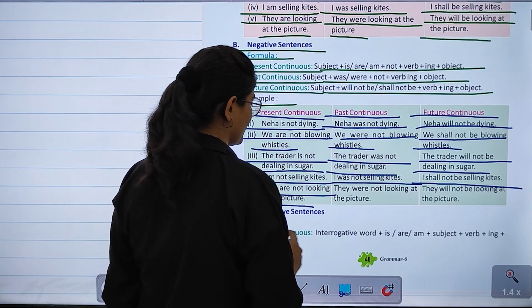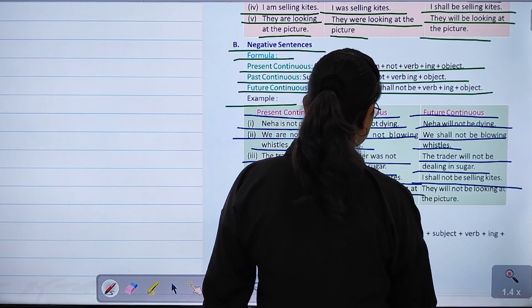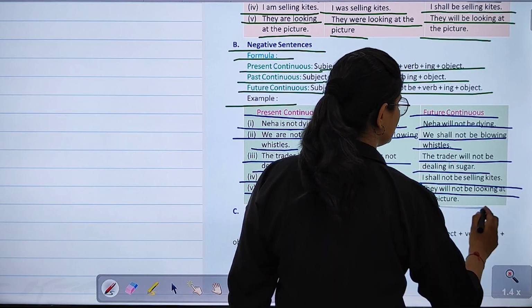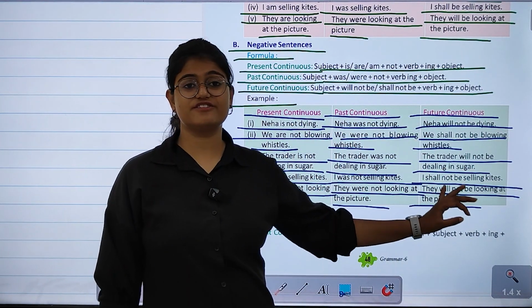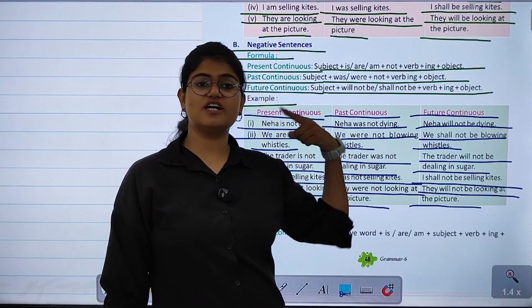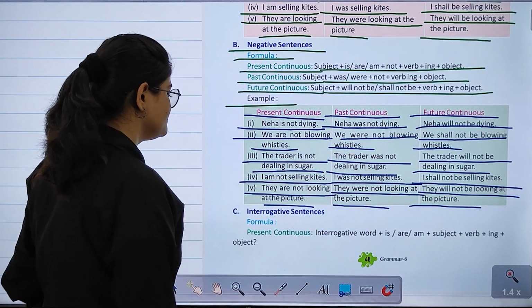They are not looking at the picture. They were not looking at the picture. They will not be looking at the picture. So all these are the examples of the negative sentences in the continuous tense, right?